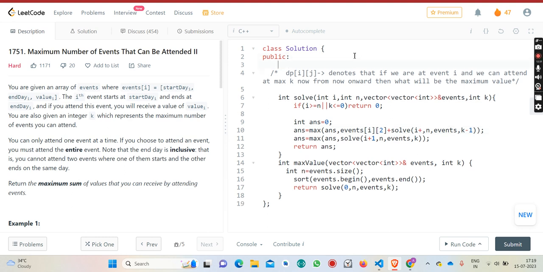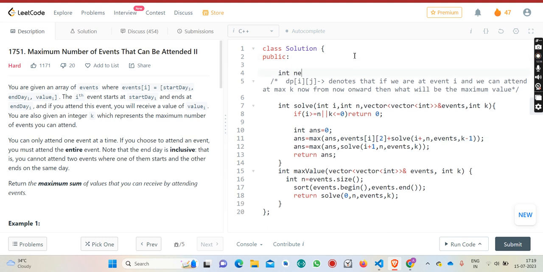Okay, next available. I will pass the current index I am at present, and I will also pass the sorted events, and I will pass n.